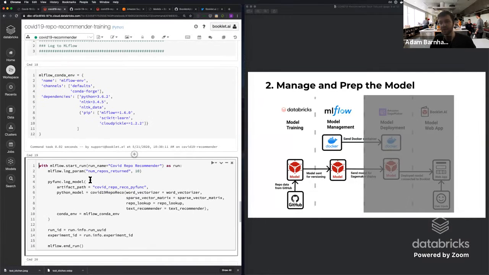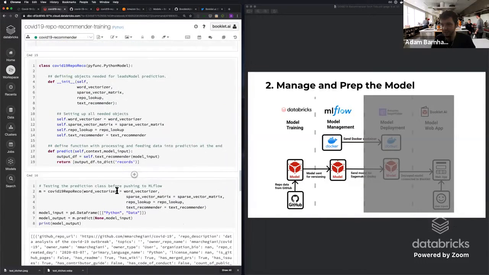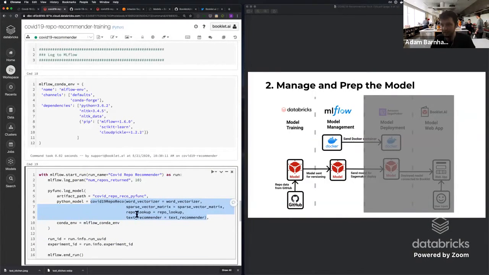The next thing we want to do is start a run in MLflow. We want to name it the COVID repo recommender. Then we want to log the parameter that says we're only going to return 10 repositories in this case. And we're going to use the function log model and log that entire object that we had tested before, right up here. You'll see that this looks exactly the same as what we're running down here, the COVID-19 repo recommender class, and we're pulling that through. We're also going to send the conda environment.